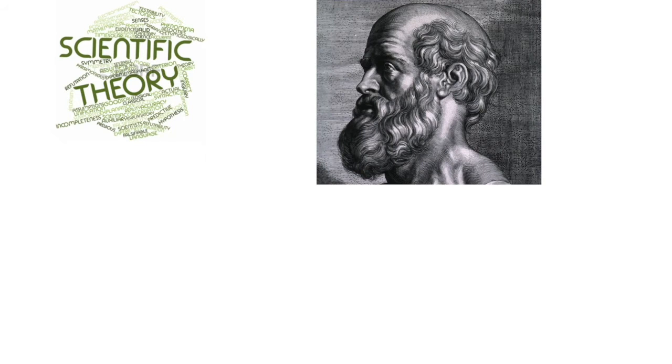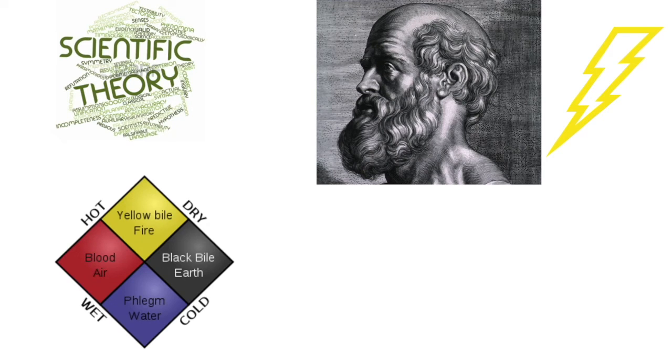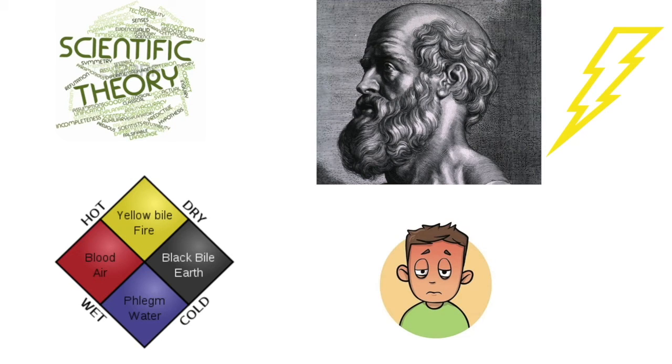Theories of the origin of preeclampsia differ based on time period. The first known description of preeclampsia was coined by Hippocrates in the 5th century BC, and the word eclampsia is derived from the Greek term for lightning. In ancient times, Hippocrates subscribed to the theory of the four humors, which he claimed led to illness and disease.